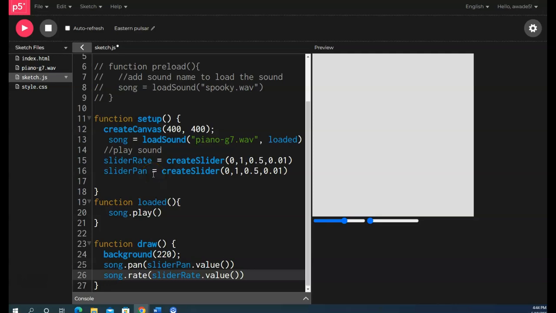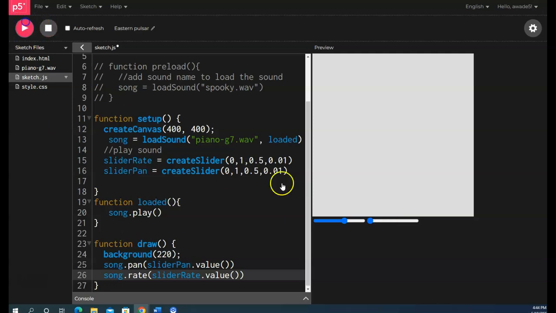And the other one that I did is for pan. What pan does is, sometimes you're playing a sound and you hear it from one side of the speaker. You may hear a certain beat coming from one side and another beat coming from the other side. That's what pan does. It allows you to hear the sound on the right side or the left side, or whatever it is.